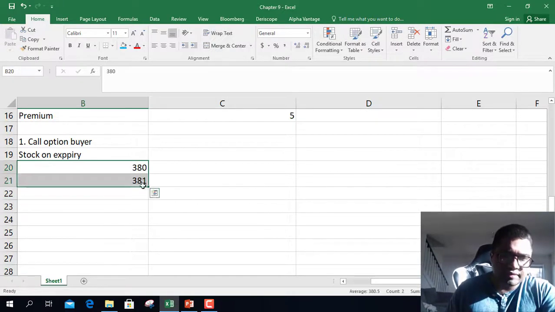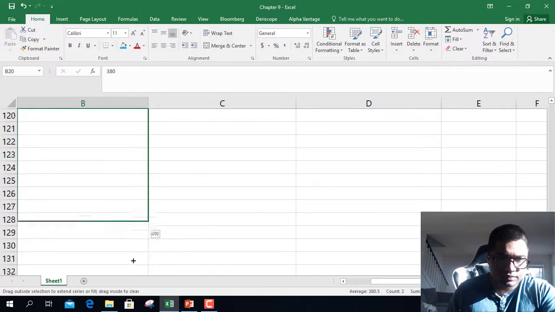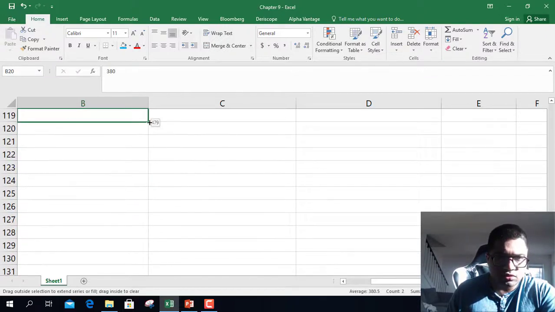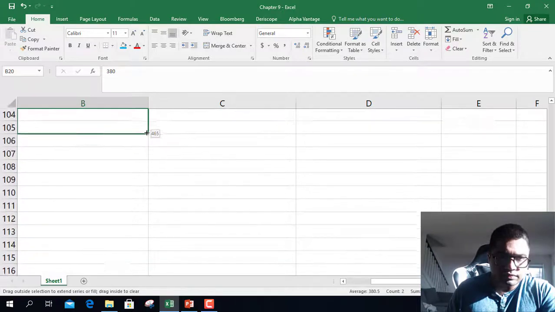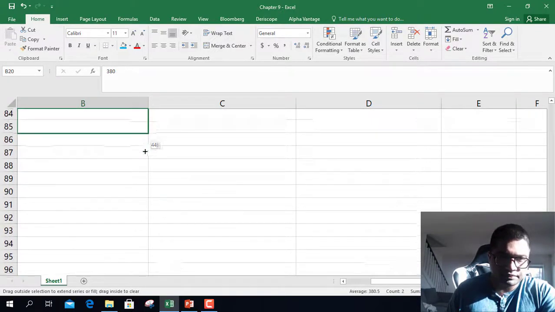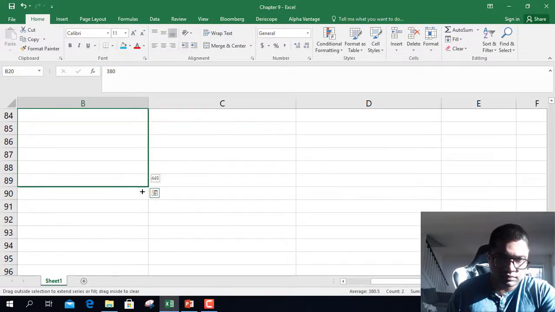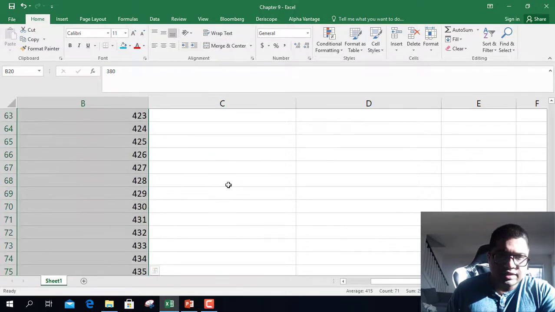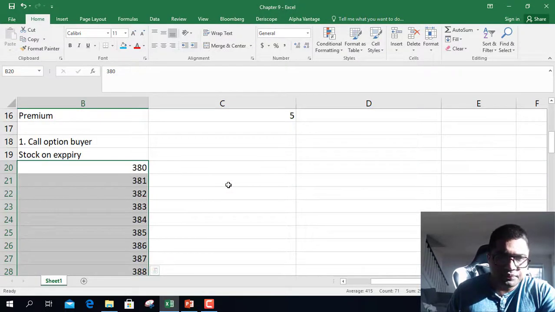Let's look at increments of $1 and let's go to 450. So these are stock prices on expiry.